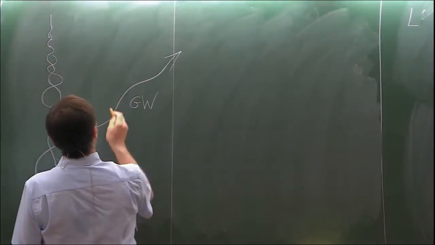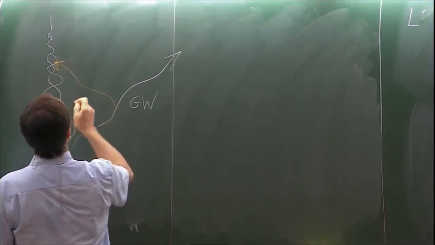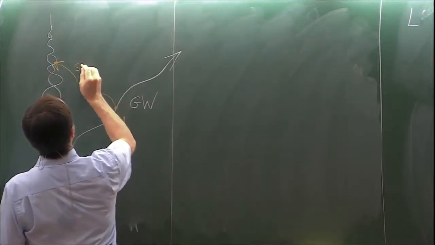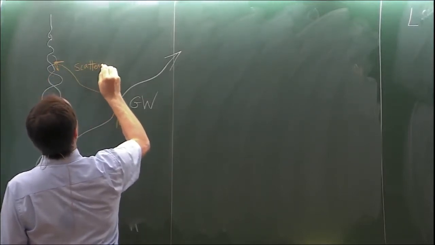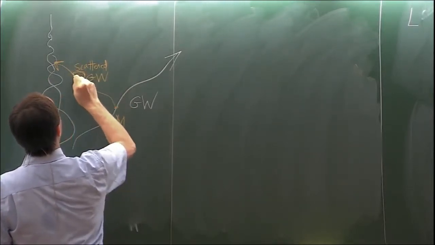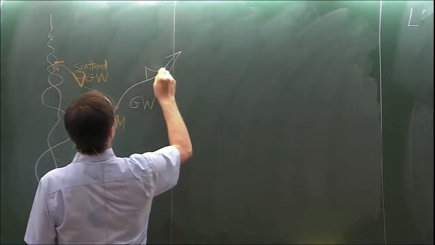And there are well-known scattering effects where a part of the gravitational wave will be scattered by the mass. So there will be scattered gravitational waves, which propagate along the light cones.